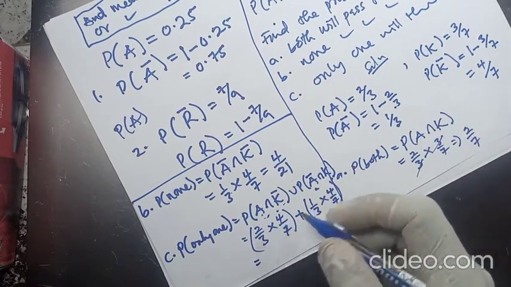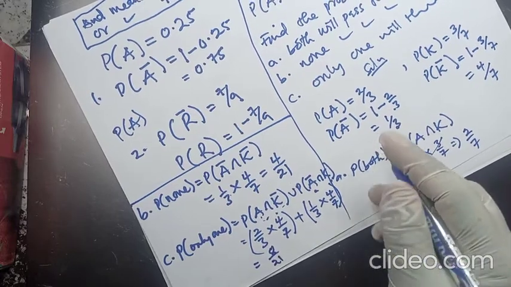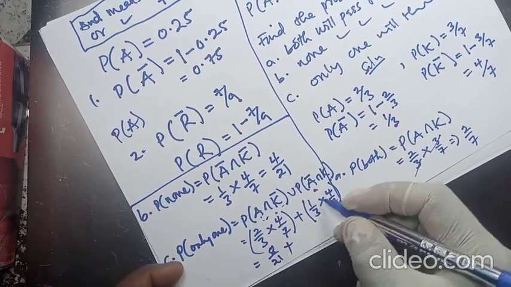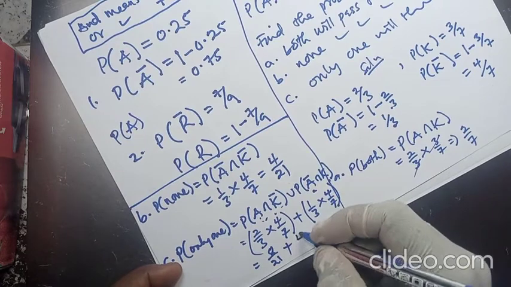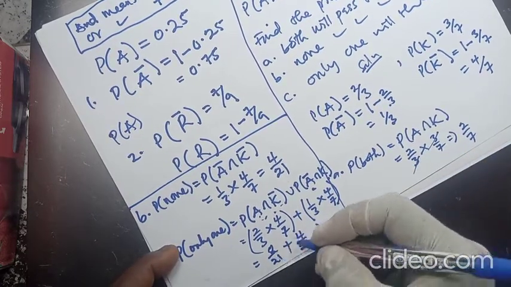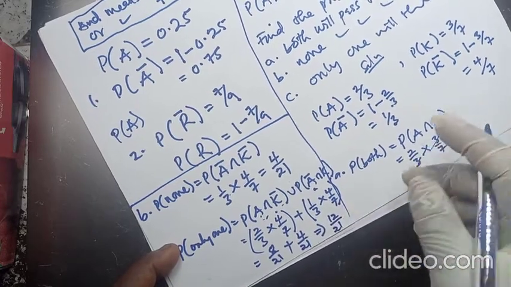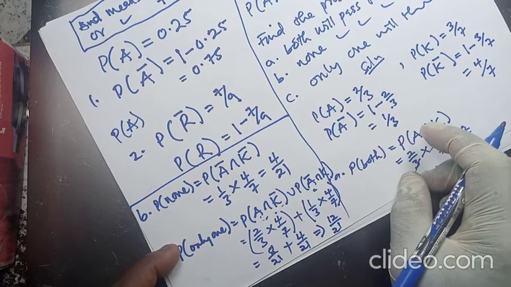All right, so this time this will give us what? 8 on 21 plus this, and this will give us what? 4 on 21. So in all, we'll be getting this and this. When you add this and this, you get what? 12 on 21. If you can break it more, you can do it. If not, you leave it.